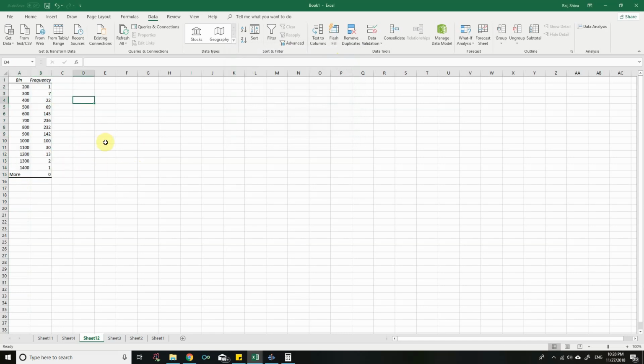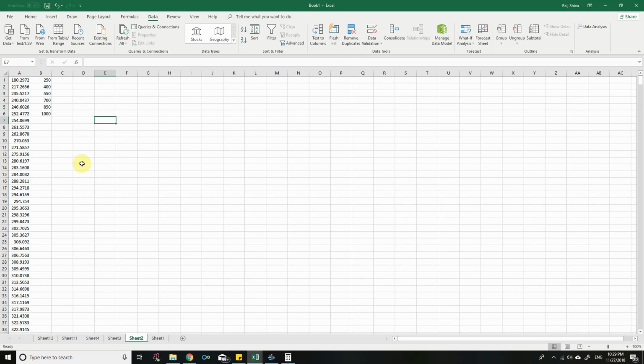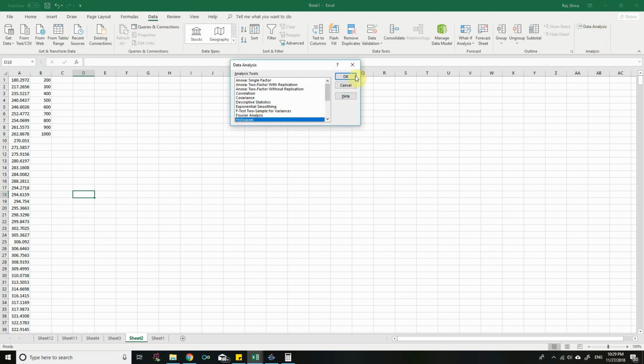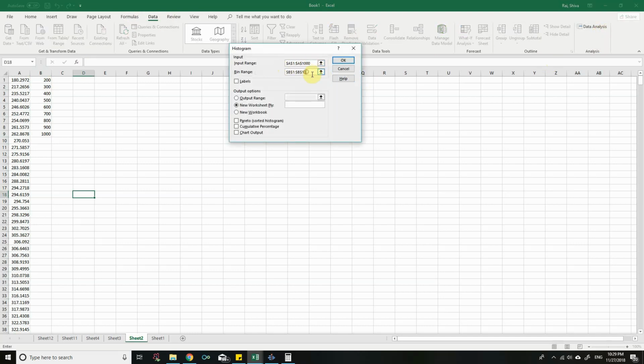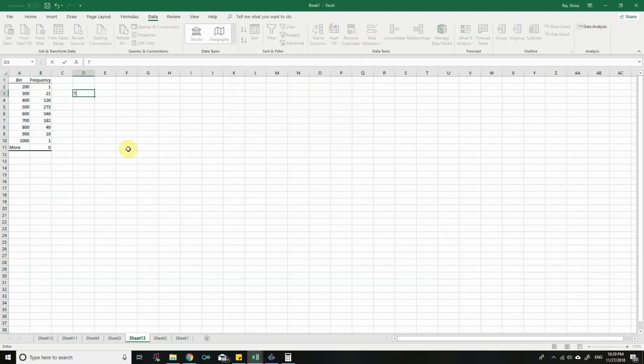Then this is type 2 car, right? And for type 1 car we do a similar kind of thing. Let us readjust the bins. Okay, for type 1 car we have adjusted the bins. Go to data analysis, histogram, click on OK. A1 up to A1000, that's good. For bins, B1 up to B9, and click on OK. Thus this is type 1 car.